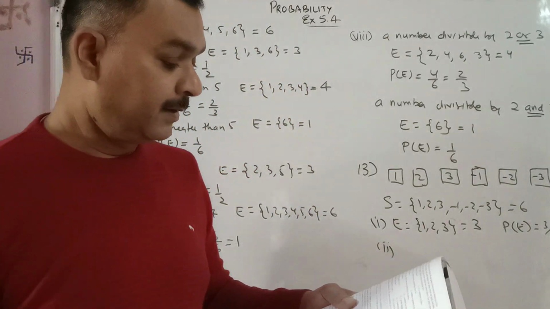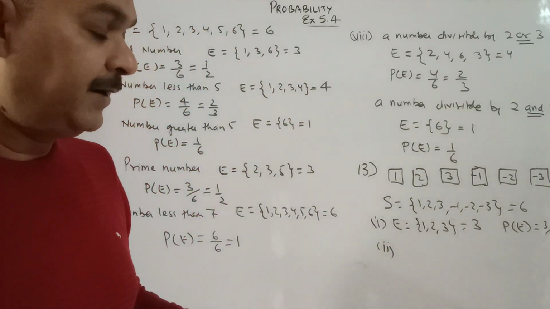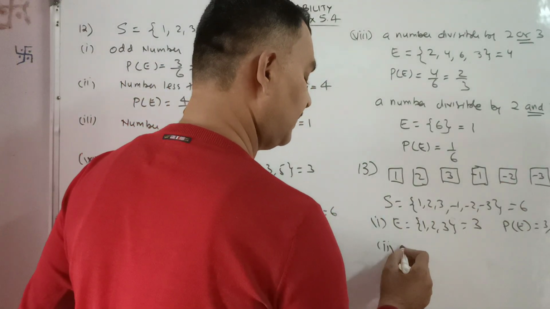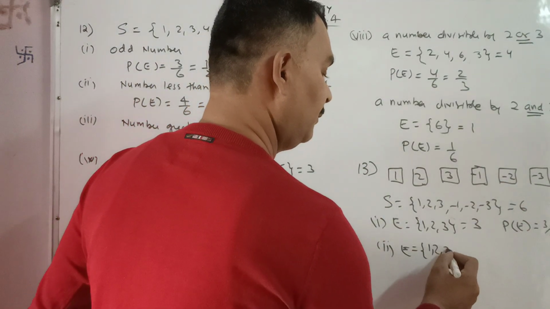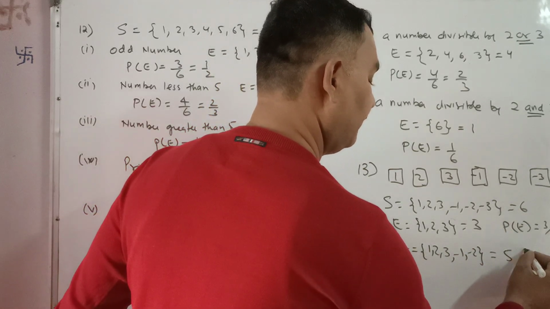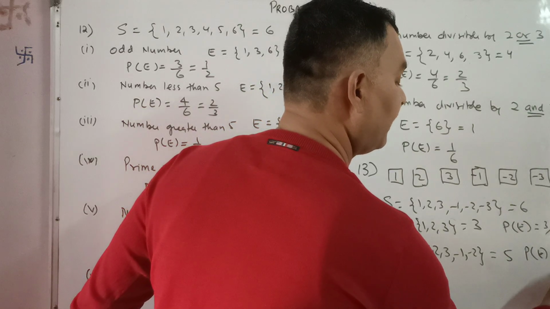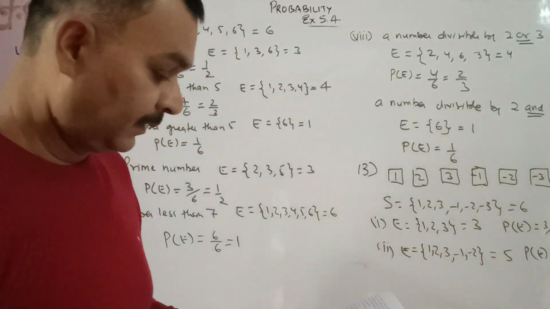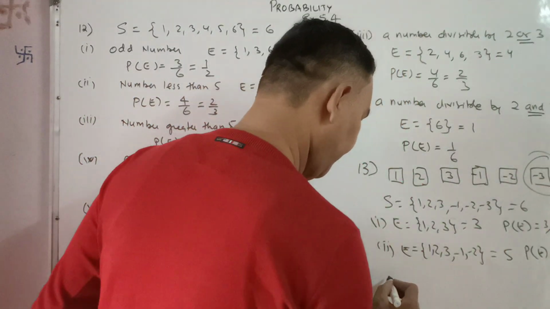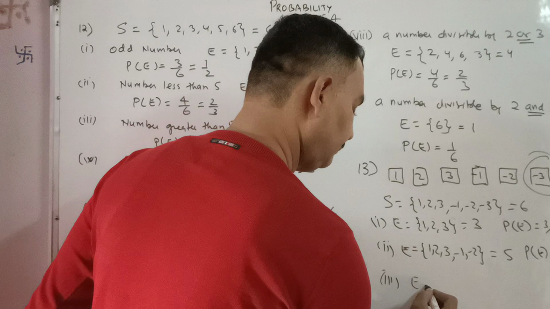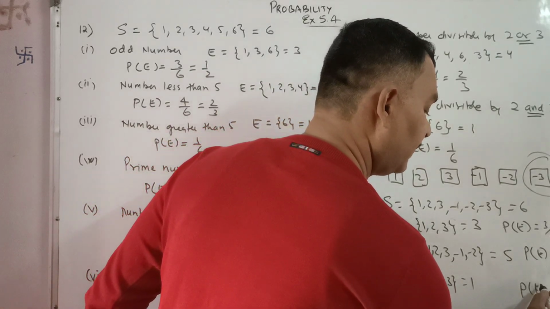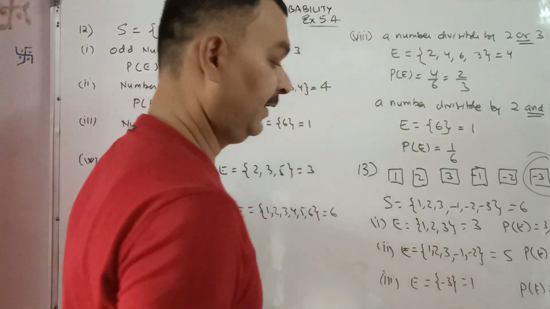Second, an integer greater than minus 3. These are all greater than minus 3: 1, 2, 3, minus 1, minus 2, they are all greater than minus 3. That is 5. The probability of this event is equal to 5 by 6. The smallest integer. Now the smallest integer is minus 3 only. That is, there is one favorable outcome. The probability of this event is equal to 1 by 6.